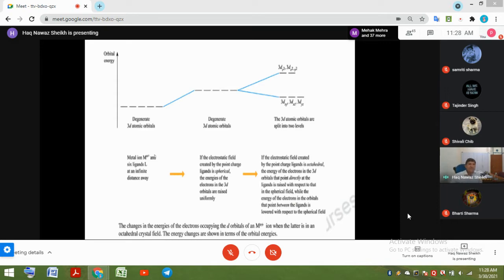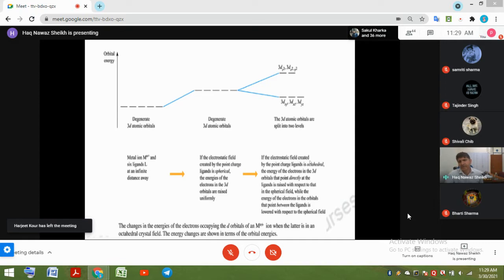Right? So this is degenerate 3d atomic orbitals. This is when the ligands are far away, they are approaching, and the metal ion is not sensing this asymmetric field. They are raised in energy. This is known as barycenter. And when the 3d orbitals are split, this is the situation. If the electrostatic field created by the point charges of the ligand is spherical, this is the situation. The electric field is spherical. The orbitals will be raised in energy, but they will not undergo splitting. The energies of the 3d orbitals are raised uniformly.